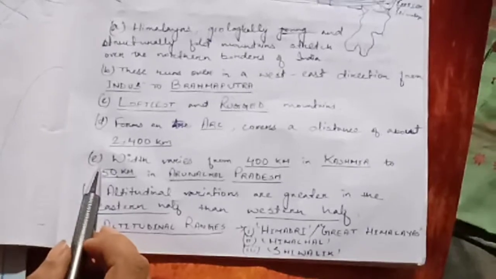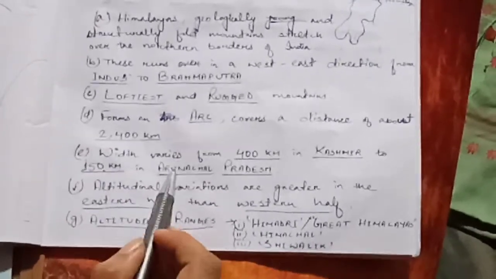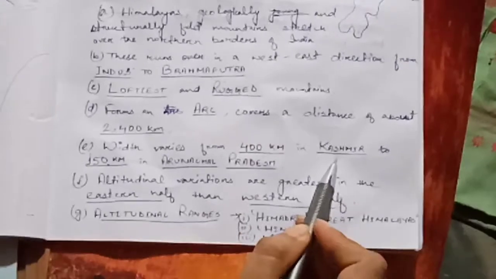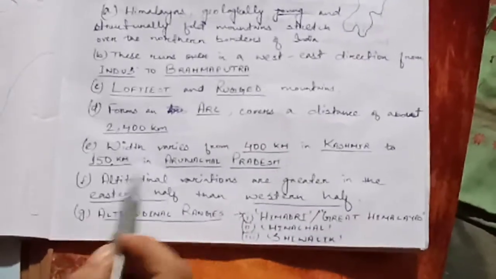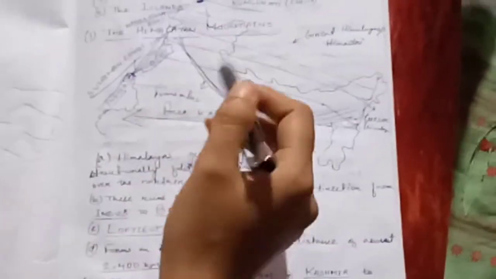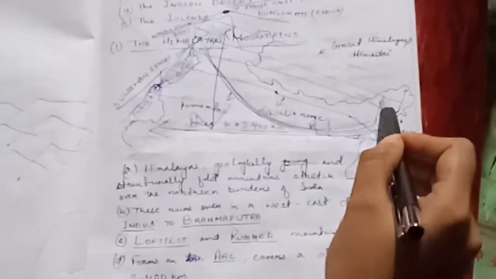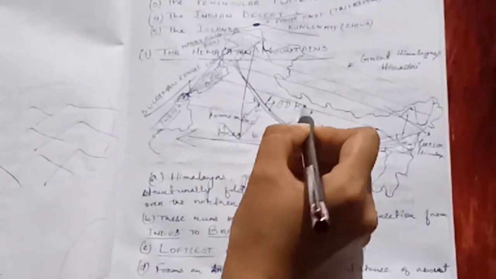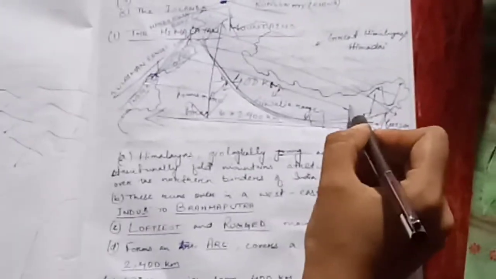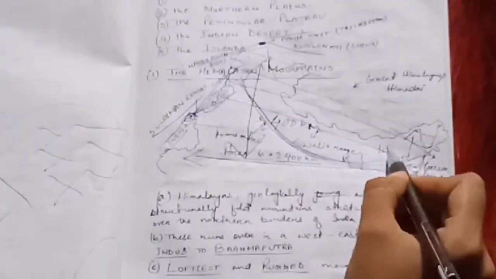Then point number 5 is that the width varies from 400 km in Kashmir to 150 km in Arunachal Pradesh. If we see the stretching of Himalaya in Kashmir, it is here, and this side it is more, and if we go till Arunachal, the stretching is less. So here we can see this is almost 400 km, and when we come to Arunachal Pradesh, the stretching is lower than in Kashmir, so it is 150 km here.